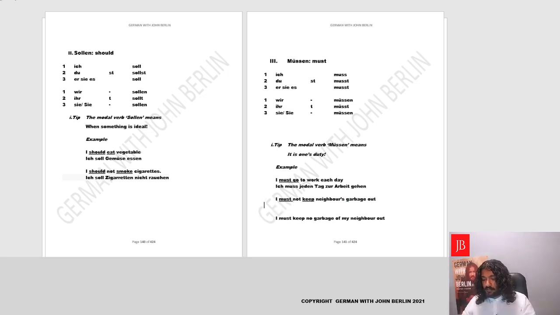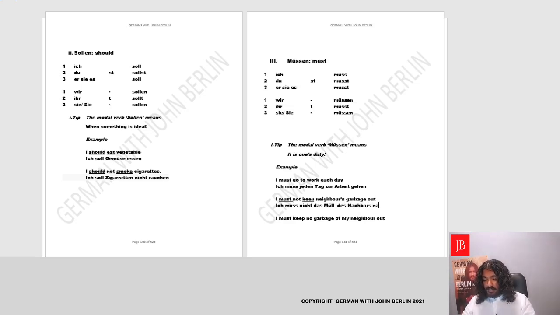First, we'll go with the first one in which we are negating the verb, and we'll do it with nicht, like you remember. So we'll say ich muss, then we'll say what? The neighbor's garbage, or ich muss nicht. You could also put nicht here. Garbage is Müll in German, and you could say das Müll von dem Nachbar, or you could also make genitive, des Nachbars, that's of the Nachbar as well.